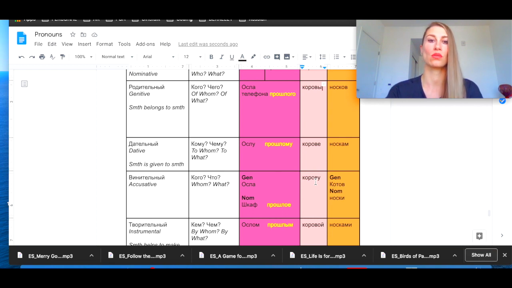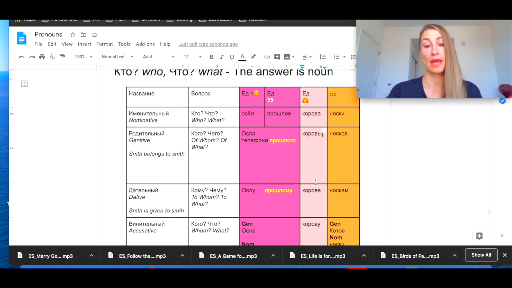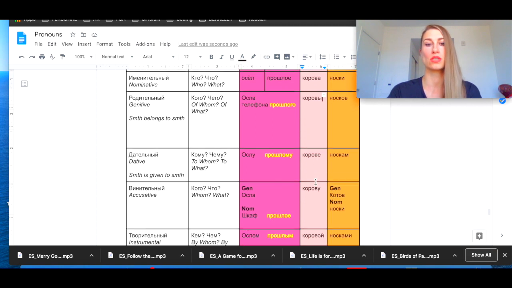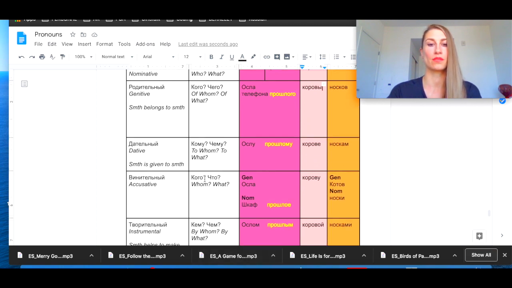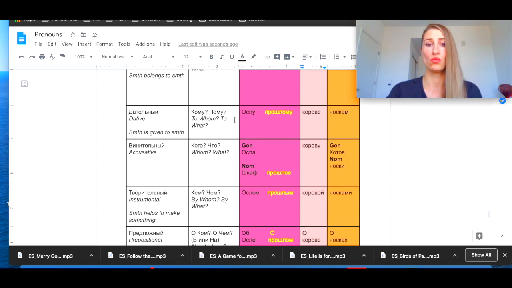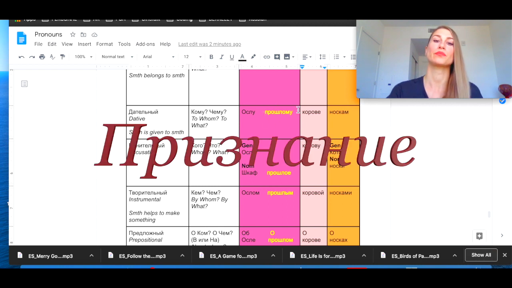So you should also be familiar with the vocabulary and the construction. So we're just going to review the rest of the questions. Кому, чему, to whom, to what. Дать, give a carrot to a donkey, let's say, дать ослу морковку. Give my past a recognition, дать моему прошлому recognition. Это что?